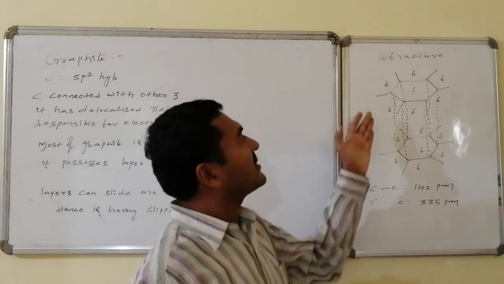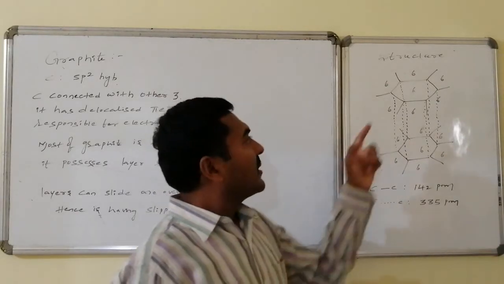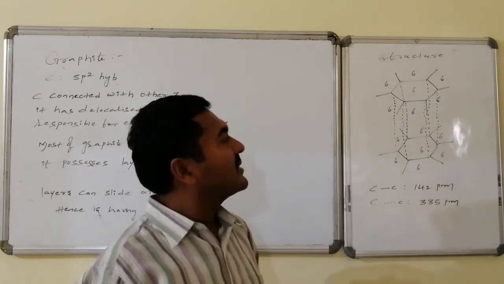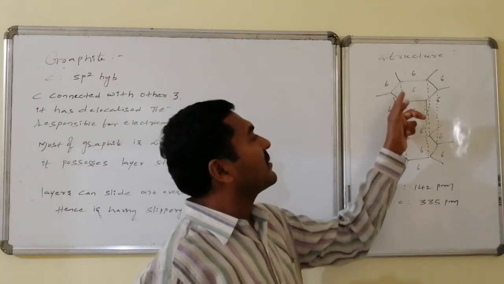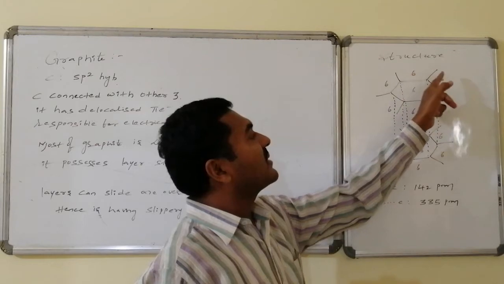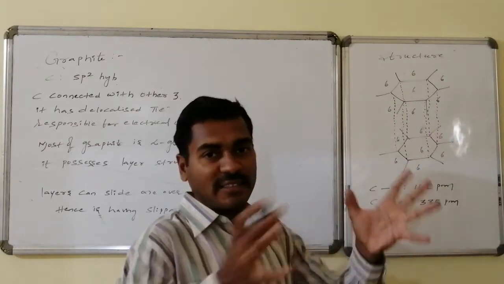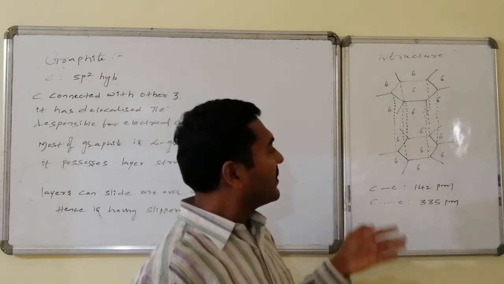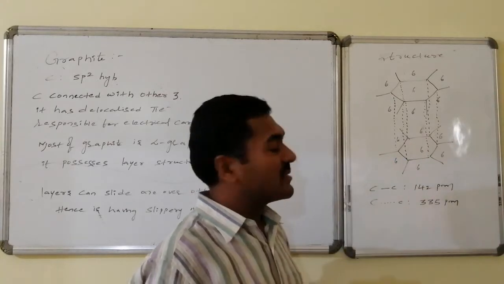Let us go for the structural information of graphite. Every carbon atom is sp2 hybridized, and it is connected with three other carbons. Here a cyclohexagon system is formed. Similarly, the combination of hexagon rings is present, whereas the other layer also maintains the same.